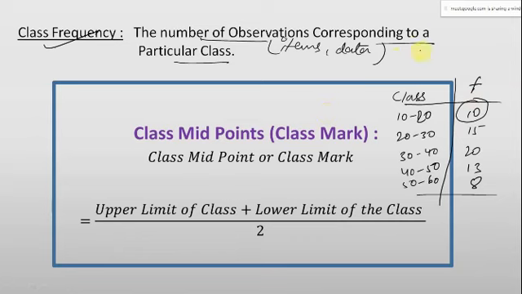Suppose this class is showing the monthly salary of the people whom you surveyed. So the survey resulted in 10 people whose salary was from 10 up to 20, but not exactly 20, because 20 will fall within the next class.